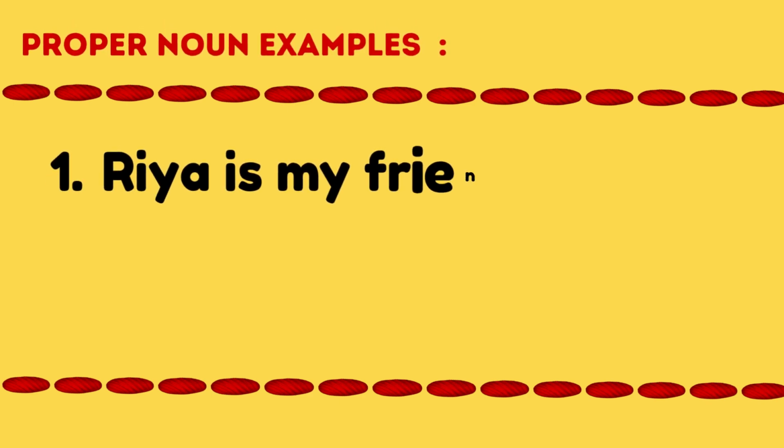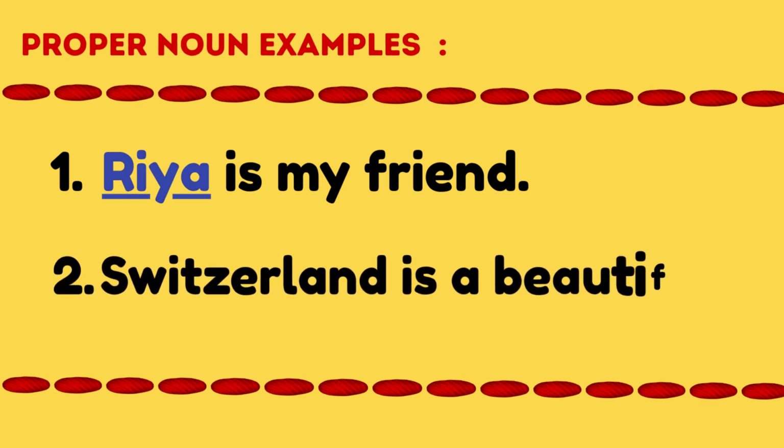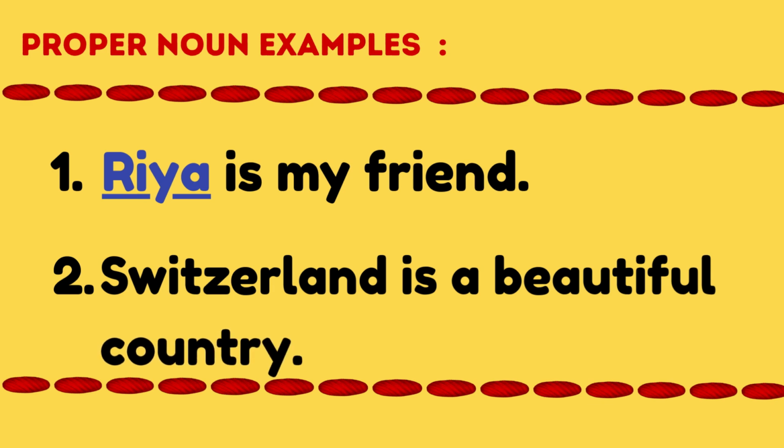Ria is my friend. Here, Ria is a name of one specific person. Switzerland is a beautiful country. Here, Switzerland is a name of one particular country. So, Ria and Switzerland are proper nouns.